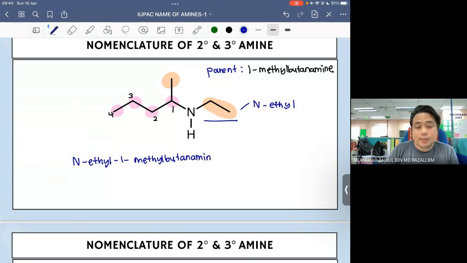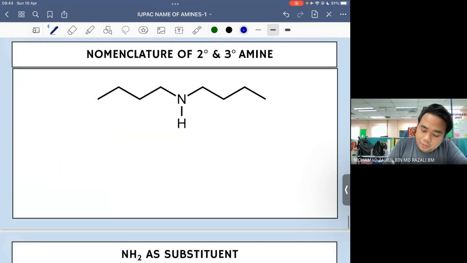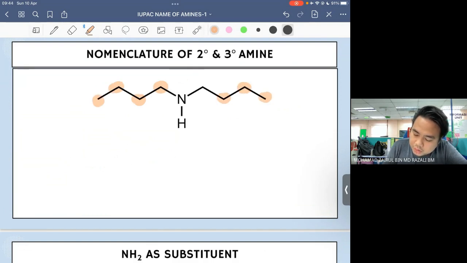So this is the name of the compound. Okay. So for this one, awak tengok nitrogen itu are bonded to the same group. Both are bonded to butyl group. So yang ini kita akan jadi dibutylamine.